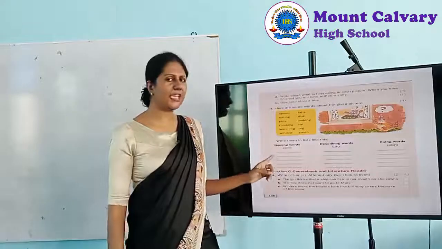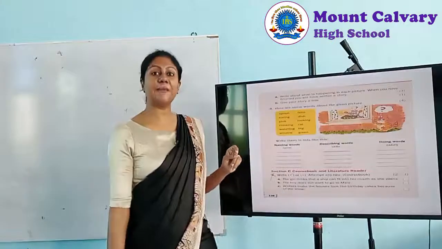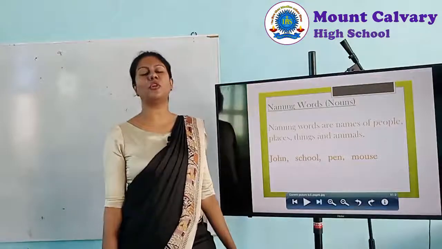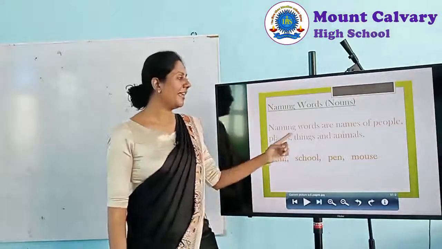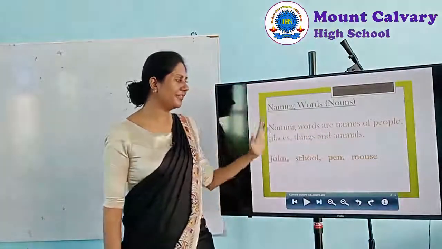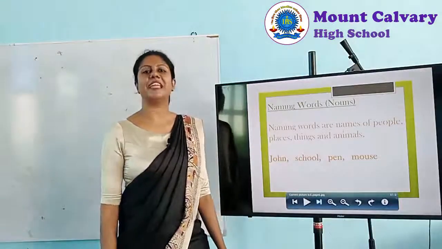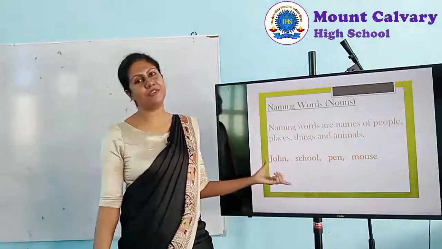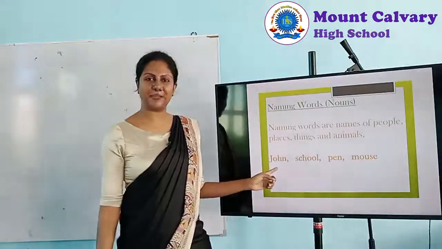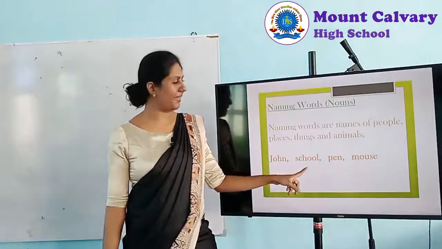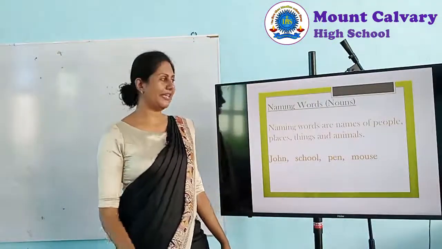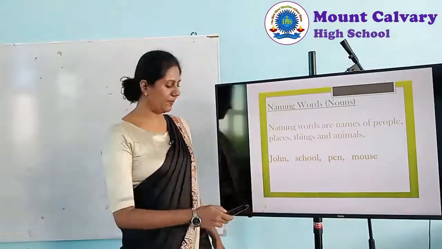All right, now what are naming words? Do you remember naming words or nouns? Yes, let me show you. Here naming words are nouns. These are nouns or naming words, both the same. Naming words are names of people, places, things and animals. Basically, naming words are names of everything. John, there I have given you some examples. John, a name of a person. School is a name of a place. Pen is a name of a thing. Mouse is a name of an animal. So they are naming words, right? I hope you remember.